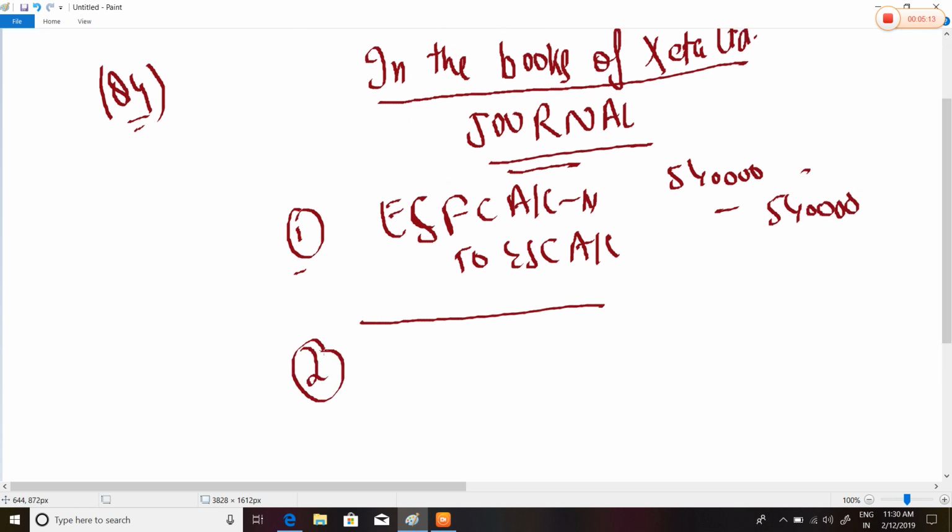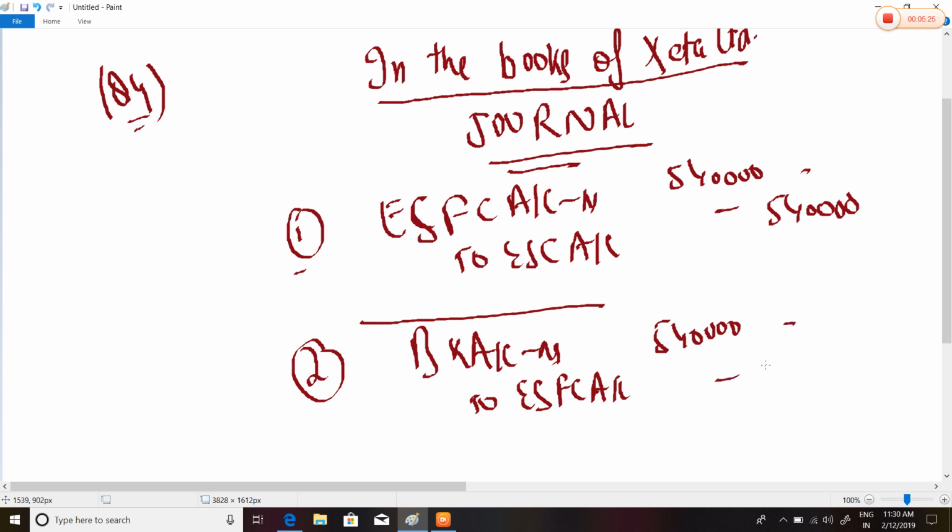Second entry, bank account debited to equity share final call account, 5,40,000.